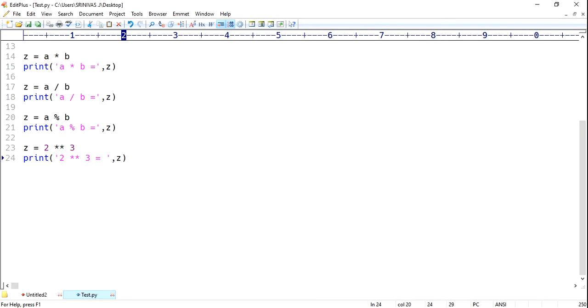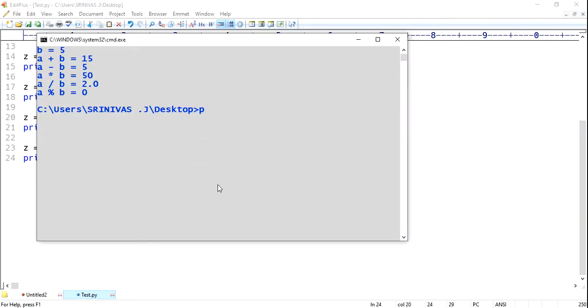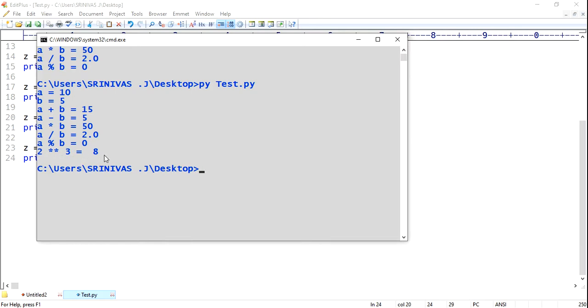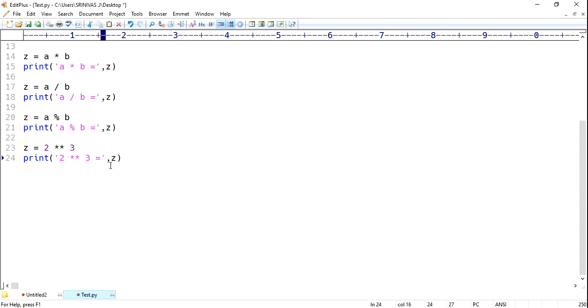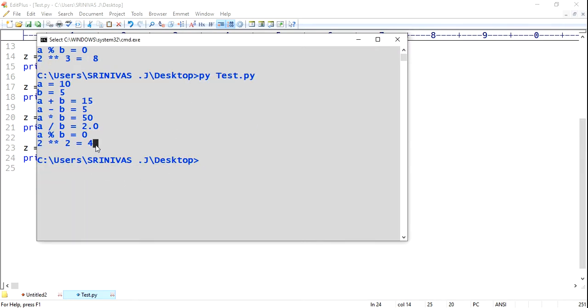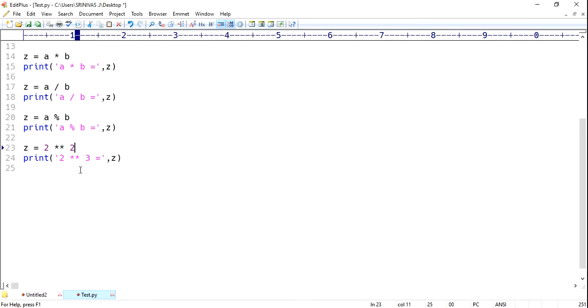Yeah, save, open command prompt. Now type py and our file name test2.py. See, 2 power 3 is 8. Exponent is nothing but power. 2 power 2 means 4. Like we are going to get 2 power 4. Observe, see, 2 power 2. If you take 2 power 2, save by using Control S. Next, compile. See, 2 power 2 is 4. Same way you can do.